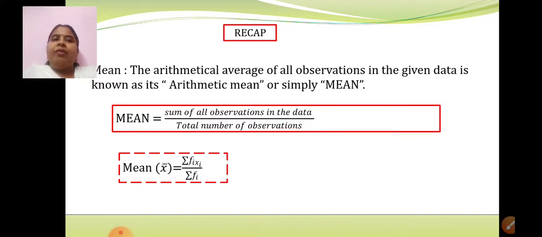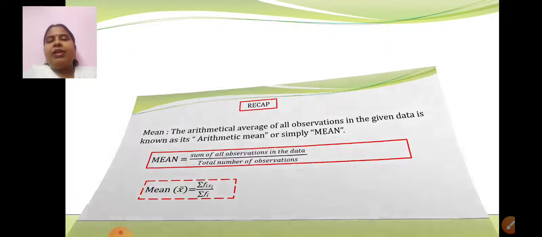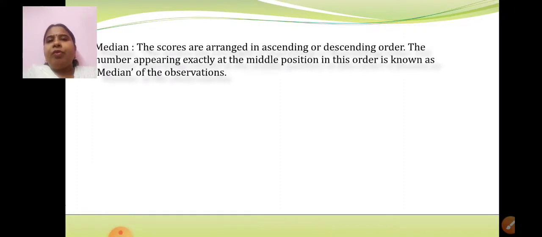Then we move on to the next central tendency, that is median, and the definition was that the scores are arranged in ascending or descending order. This was the most important thing that I have told you. For mean, we did not arrange them in ascending or descending order, but for median, it is compulsory that we arrange the given data in ascending or descending order.